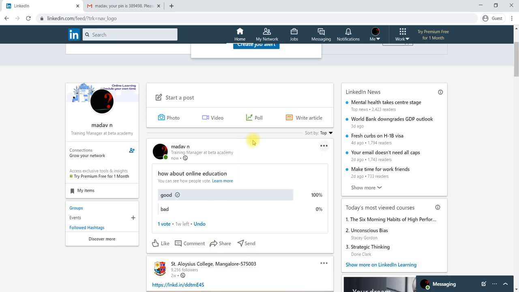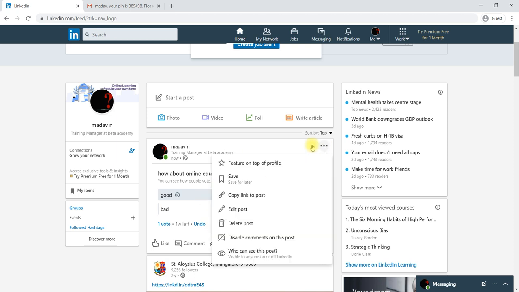Like this we can create a post, and we can manage the post by using these three dots also.